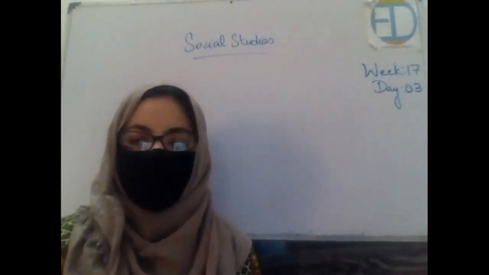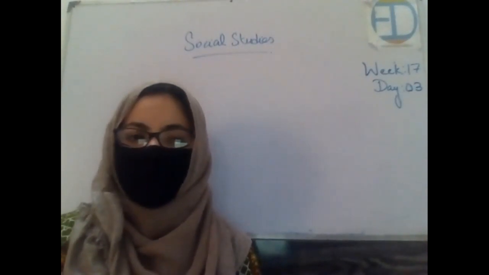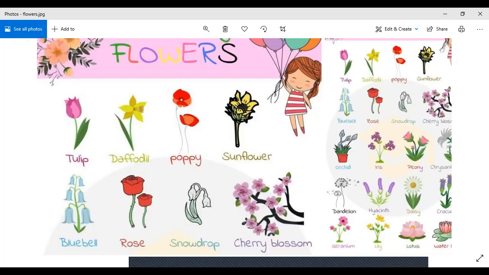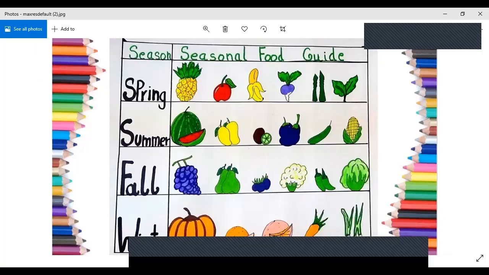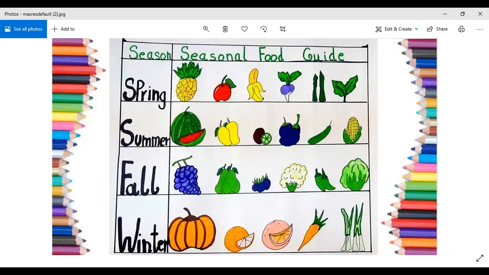now before ending the class, I'm going to show you the chart which tells us about all of the seasonal fruits and vegetables that we have, or let's say the common ones. If we talk about the spring, we have pineapples, apples, banana, and a few vegetables as well, right? Summer is famous for mangoes and watermelons. We have other vegetables as well, but mostly children do not like these vegetables, right? I love cucumber as well.